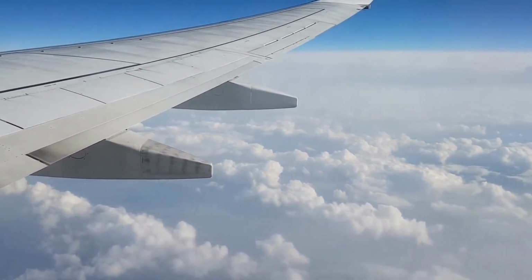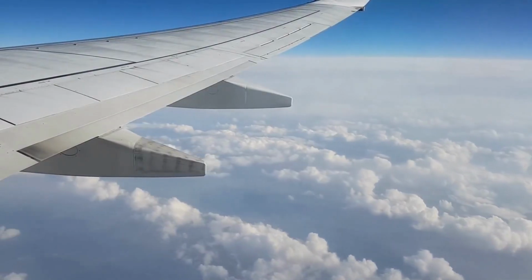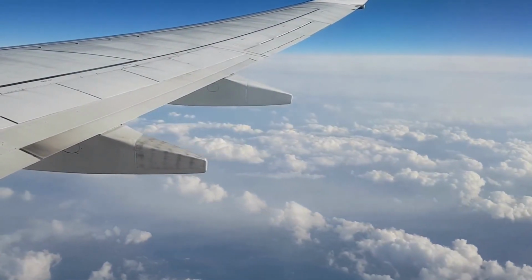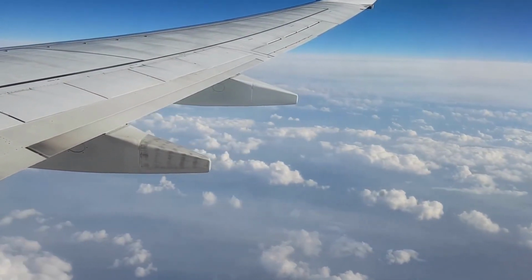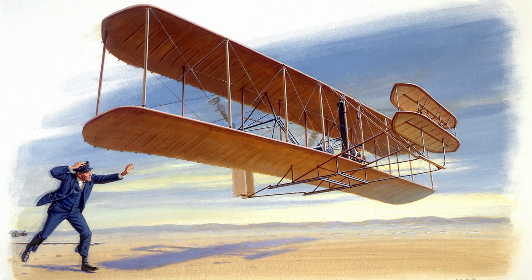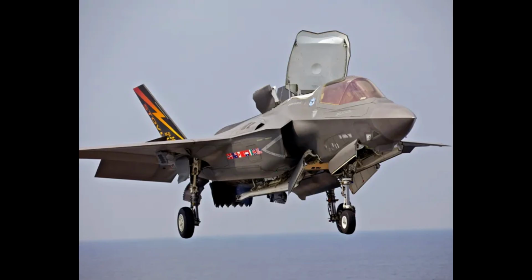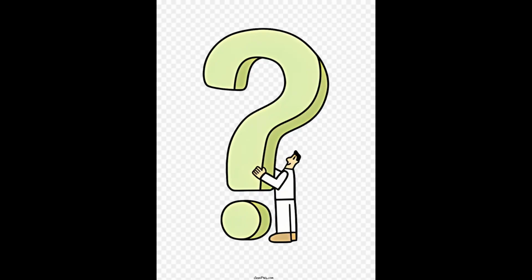Today we are focusing on why do airplanes fly? It seems so magical and impossible, but due to the technology of today, the possibilities of flight are almost endless. From the day the Wright brothers flew 120 feet to the American F-35 stealth fighter that can take off and land vertically and reach speeds of up to 1,200 miles per hour. So, let's dive straight into why do airplanes fly.